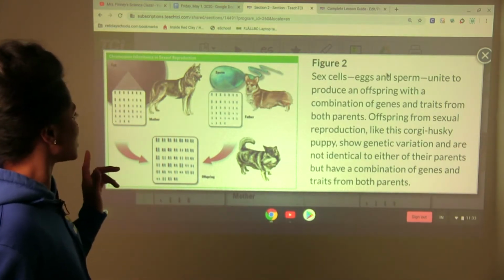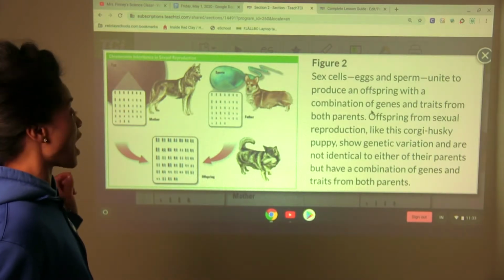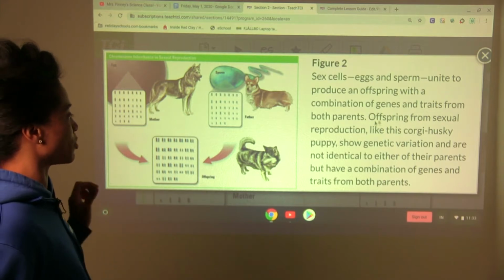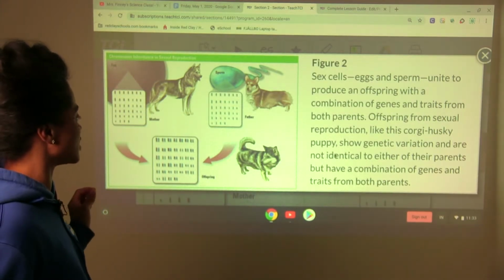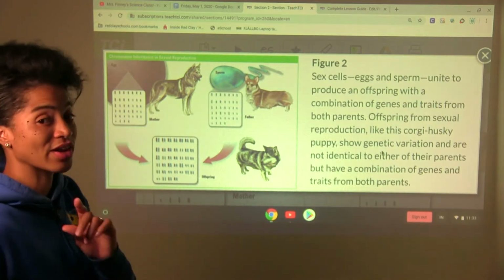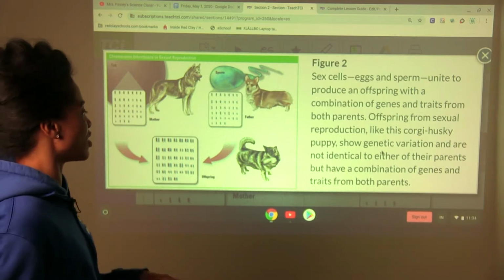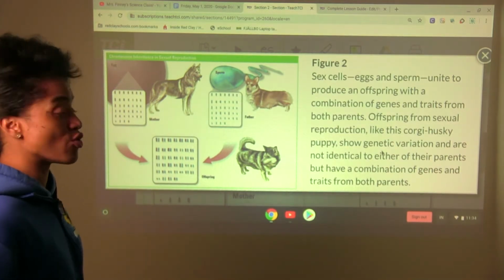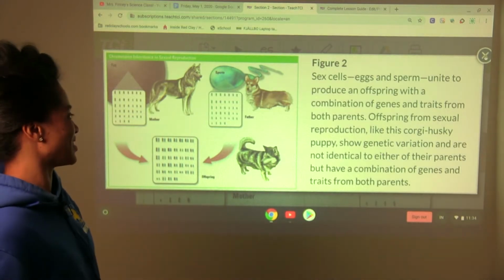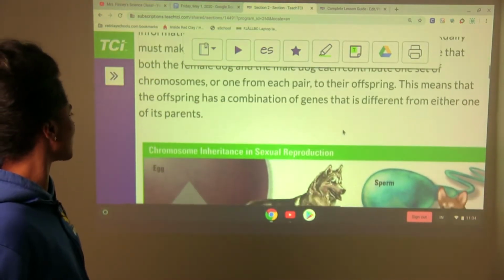So here it says sex cells, egg and sperm unite to produce an offspring with a combination of genes and traits from both parents. Offspring from sexual reproduction, like this corgi husky puppy, show genetic variation and are not identical to either of their parents, but have a combination of genes and traits from both parents. All right, huge difference from asexual reproduction.